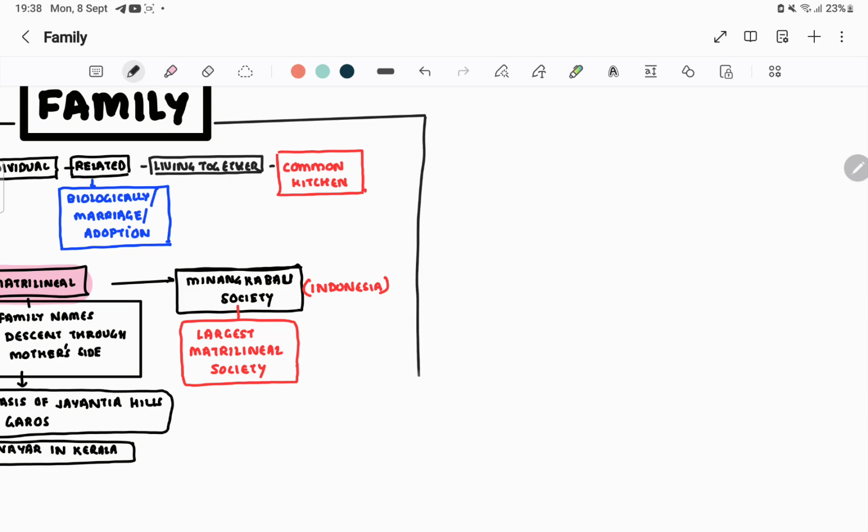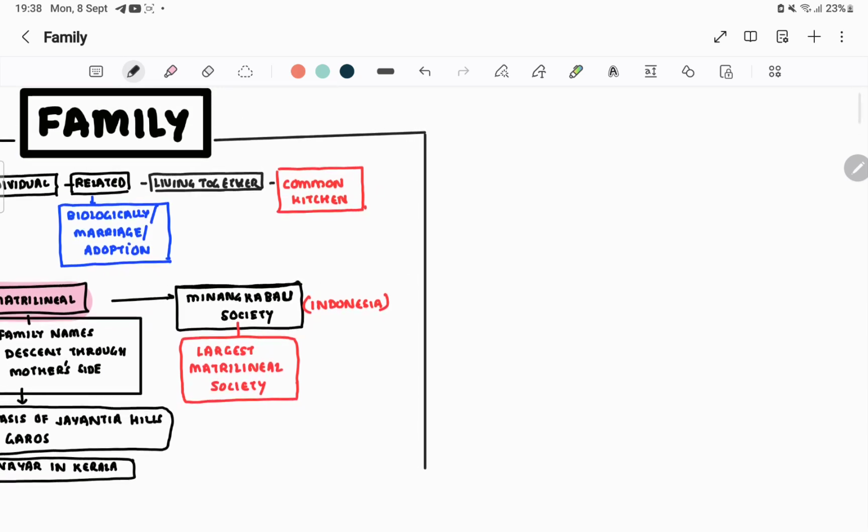Let us write here some other types of families, like broken family. A broken family is a family in which parents are separated, or one or both parents have died.